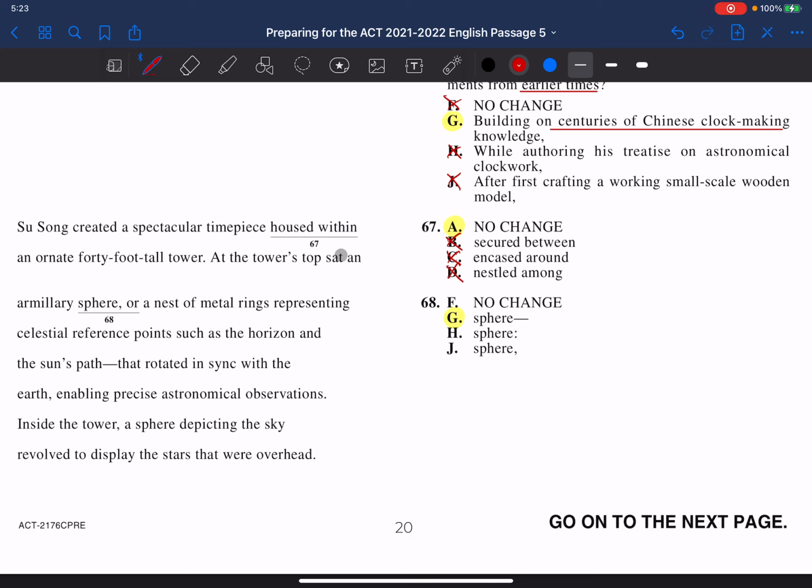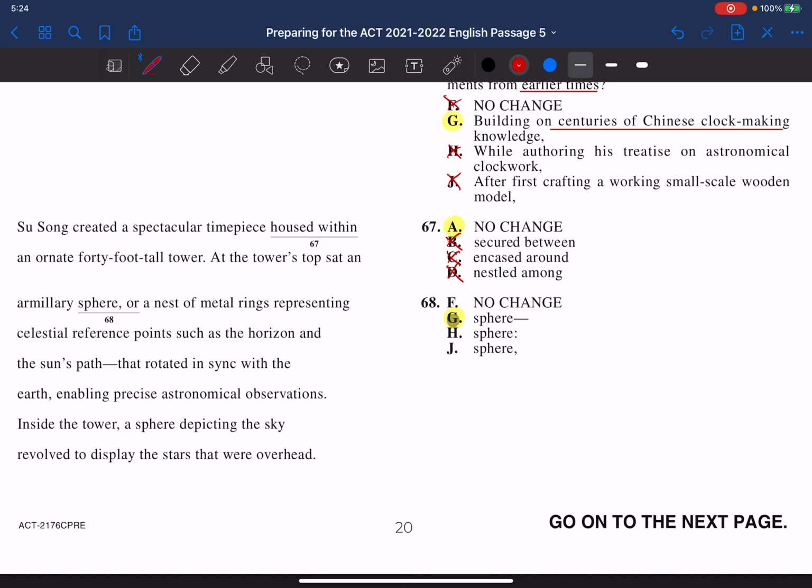At the tower's top sat an armillary sphere, or a nest of metal rings representing celestial reference points such as the horizon and the sun's path, that rotated in sync with the Earth, enabling precise astronomical observations. Now, one thing to note is this right here, this sort of double dash. English teachers call it an M dash. I just noticed that it's the double dash. And usually, these happen together. There's two of them, because these double dashes work like those double commas, where you can take a phrase and you can take out that phrase in between and the sentence still functions.